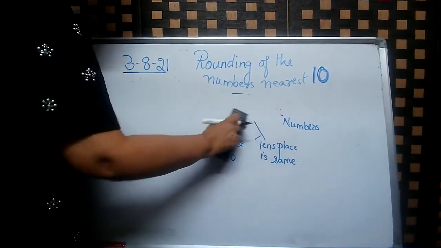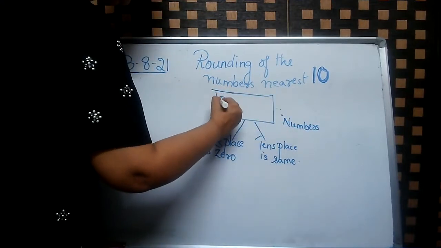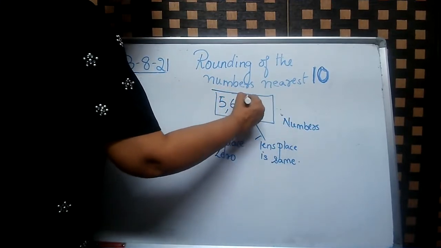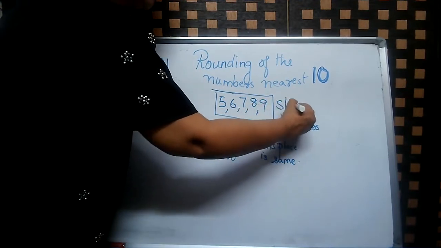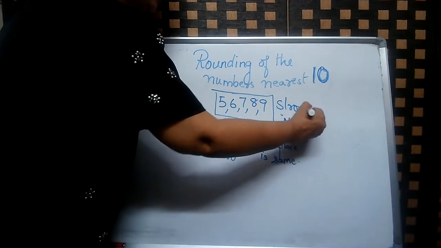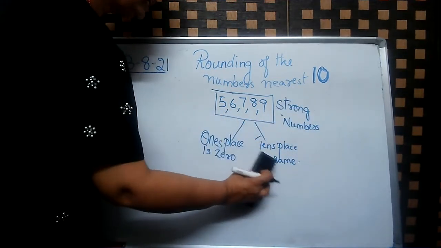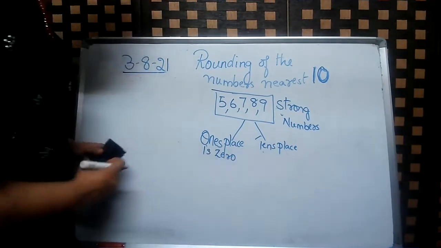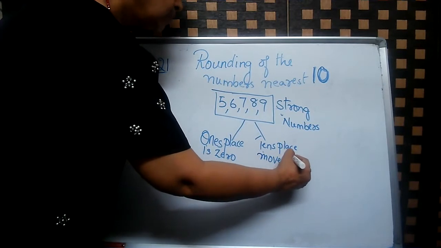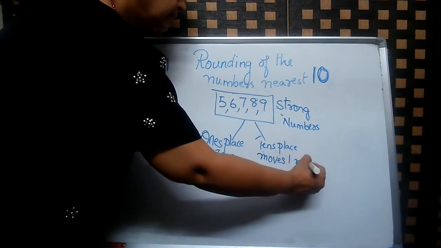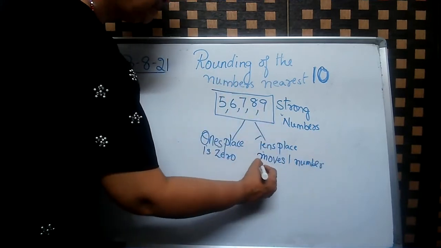The strong numbers are 5, 6, 7, 8, 9. These are the strong numbers. And when they are there, ones place is 0, tens place moves one number ahead. One number ahead.